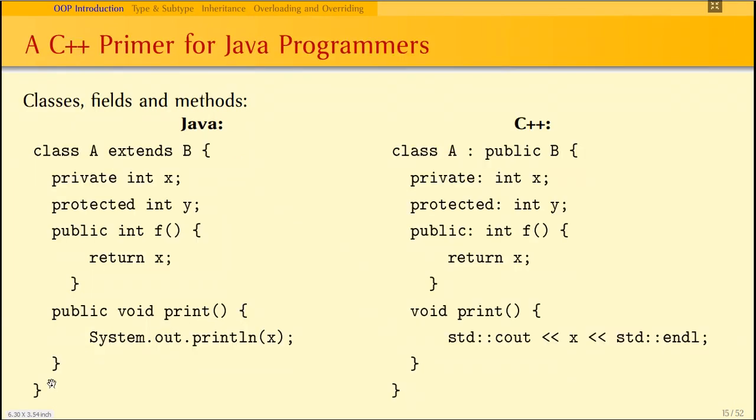Now we'll see how inheritance is implemented. Assume that there are two classes A and B. If A wants to get the properties from B, in C++ we write: class A colon, the inheritance access specifier. It may be public, private, or protected, and then the class from which you want to get the properties. So class A colon public B. Whenever I say public B, whatever the contents of class B will be directly imported into class A.